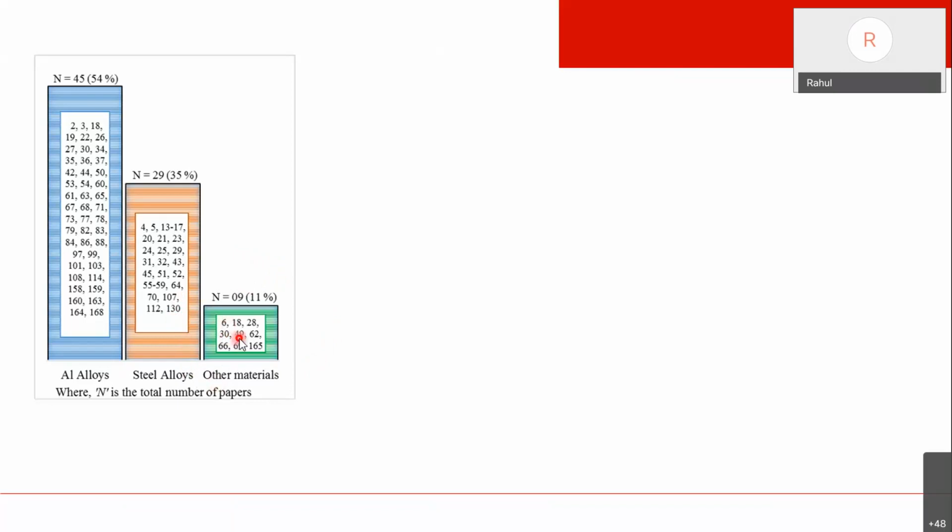So in recent days, there is not much work on difficult-to-cut materials and freeform milling. I could even say that in India, just 2, 3 or 4 research groups are working on this, and even their focus is on these 2 materials. So they are starting their work in this particular domain.